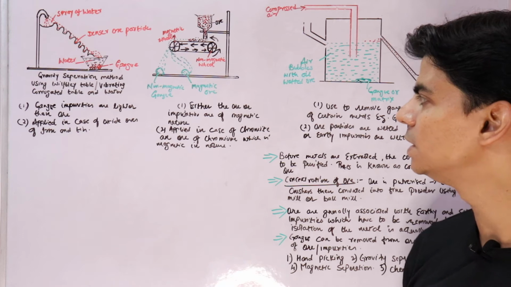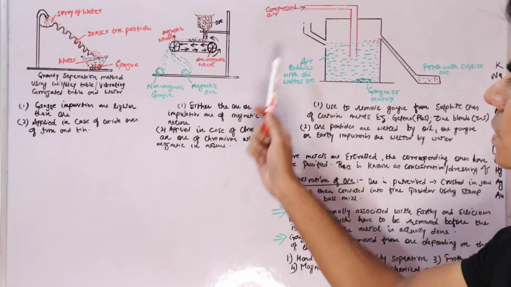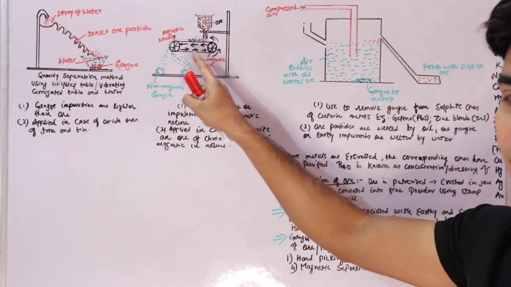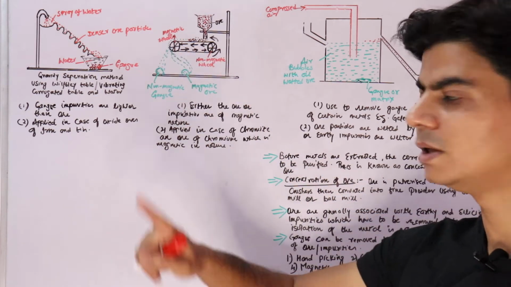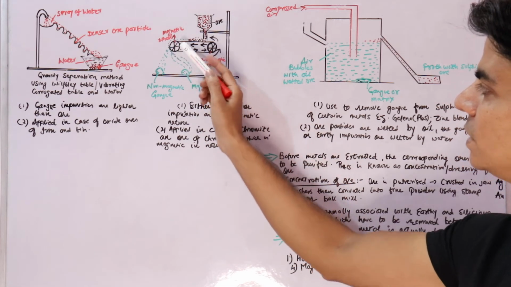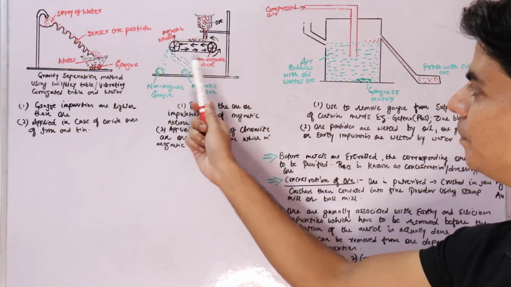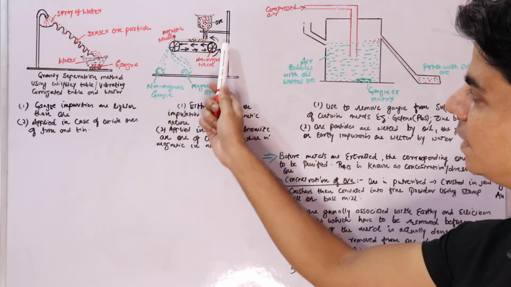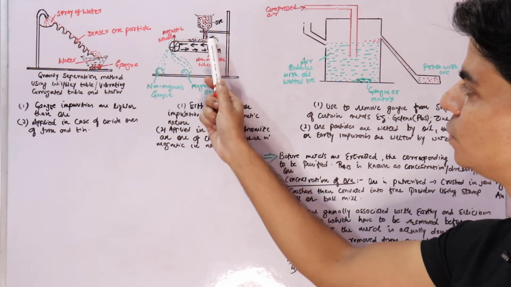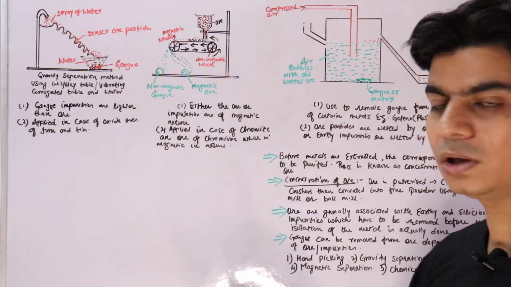The second method that you see, right, this is known as electromagnetic separation method, in which you see it consists of these two wheels, right? One of the wheels is magnetic in nature and the other wheel is not magnetic in nature, and there is a belt which has two wheels. These two wheels are rotating, right? So this leather belt is moving on these two wheels, and one of the wheels is magnetic while the other wheel is not magnetic.